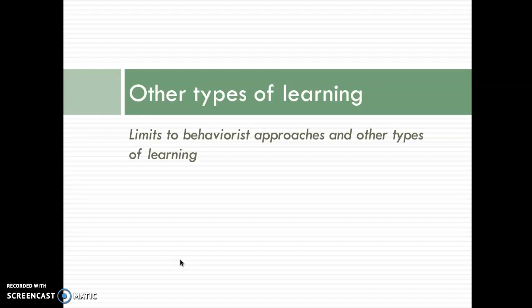And these are both based on the behaviorist approaches that we learn based on our environment. And so the behaviorists believed that people were completely shaped by our environment, and they kind of just neglected a person's internal mental world. It was all about the environment. But there are other types of learning.